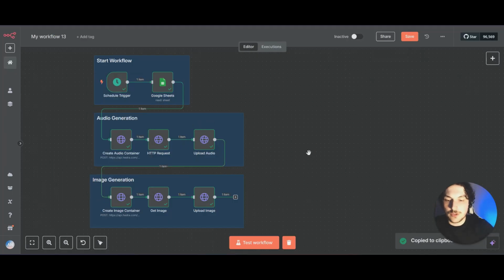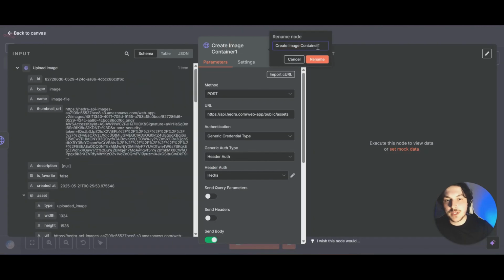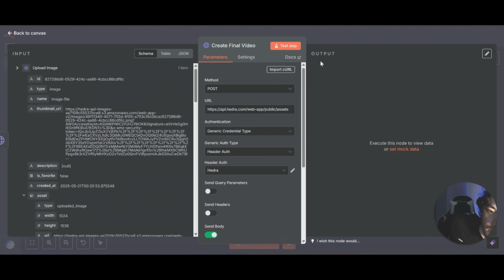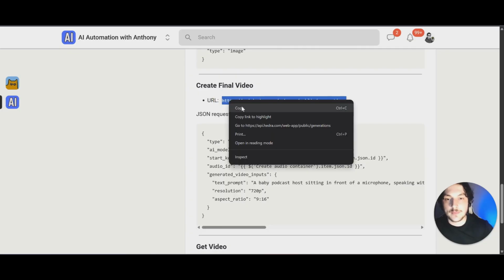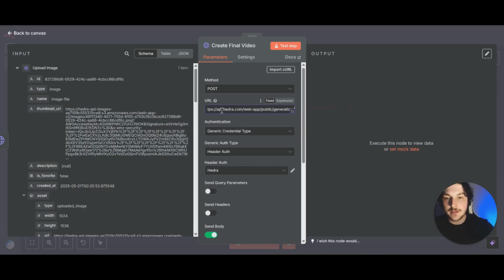And we can hit Control V to paste it. And now you just want to drag this one over and connect it to that one. And if we click into this one, we can rename this to create final video. And for the URL in this one, we can go ahead and delete that one, come over to the community, and we can grab this one right here. And we'll paste that right in.